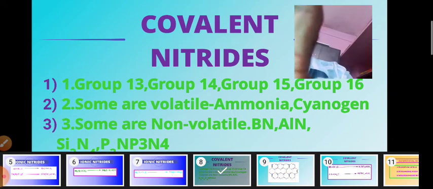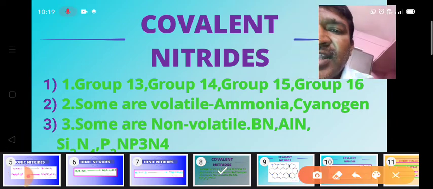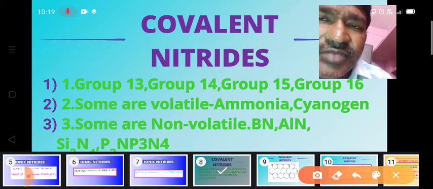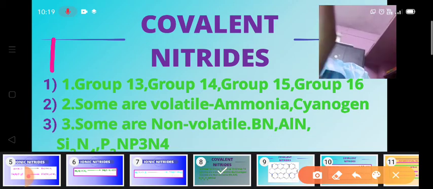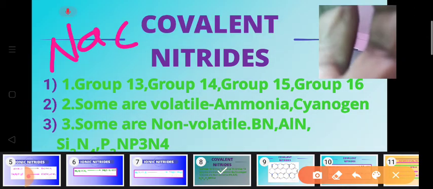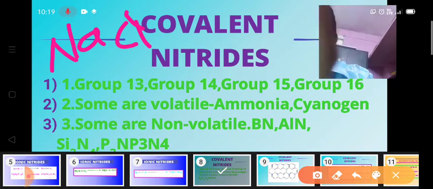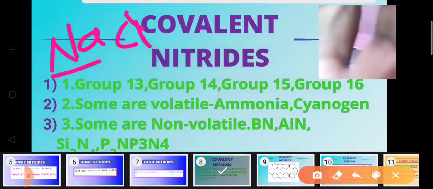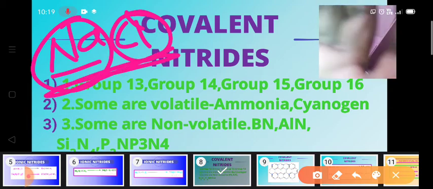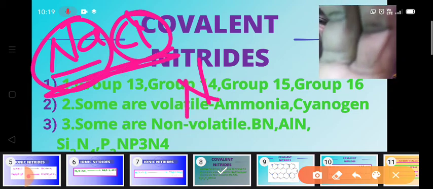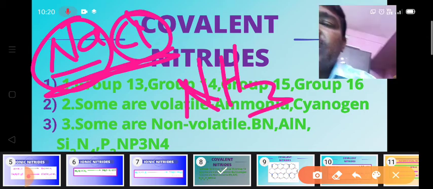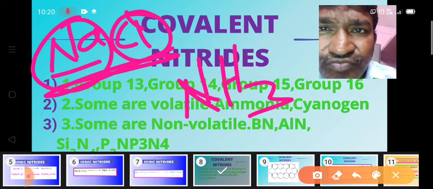Here we have to remember one thing, that generally we write the more electronegative elements on the right side and the less electronegative elements on the left side. For example, you see NaCl. Chlorine is more electronegative than sodium, so we write it like this, because it forms the anion and sodium forms the cation. So we write sodium chloride. But in ammonia, from the beginning, we write the formula as NH3, even though nitrogen is more electronegative than hydrogen.